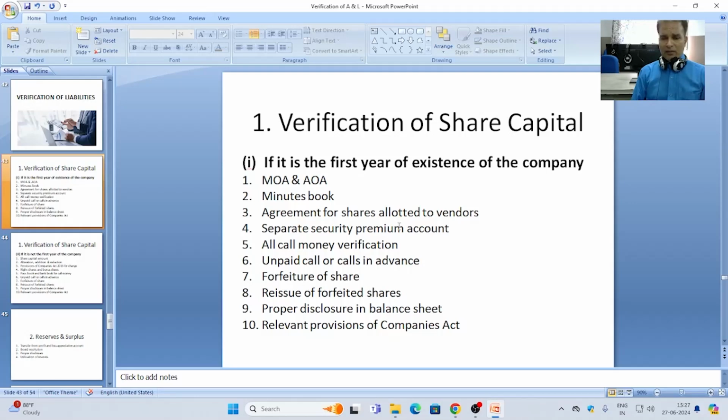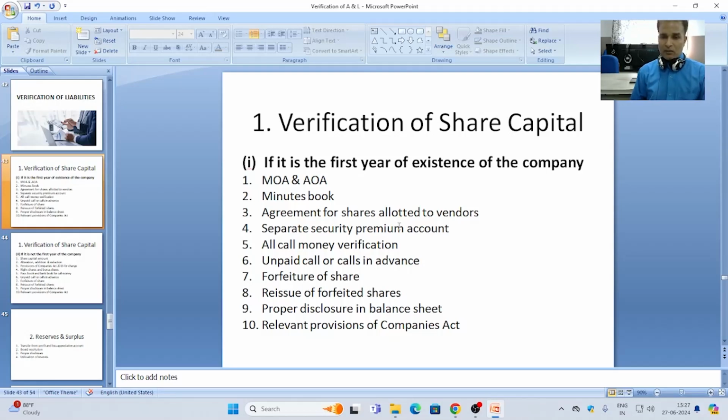To raise the capital from issue of shares, the company has to call money in various calls. Sometimes it happens that some of the shareholders didn't pay the call money. Then there are calls in arrear, and these unpaid calls should be verified by the auditor very carefully, that how many calls were unpaid and how much amount is there.